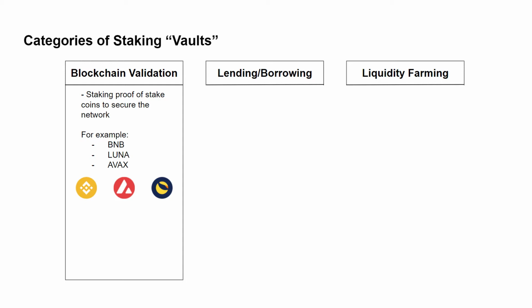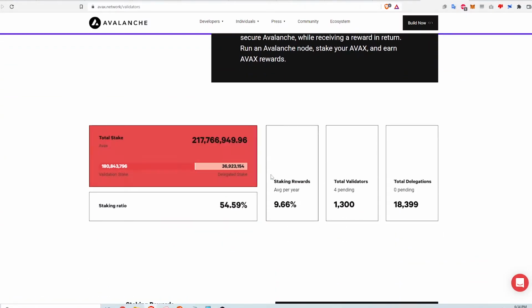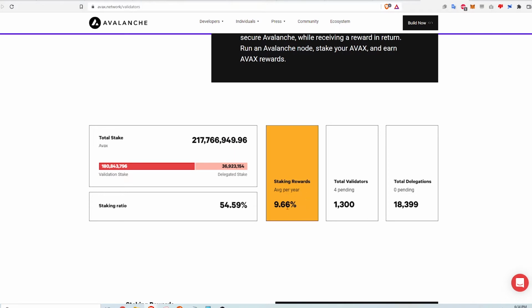People can earn a pretty consistent and reliable return by staking in this manner. For example, right now staking on Avalanche returns about 9.7% APR. This APR might fluctuate, but it's usually pretty small changes.